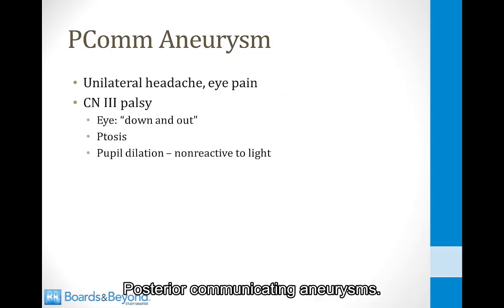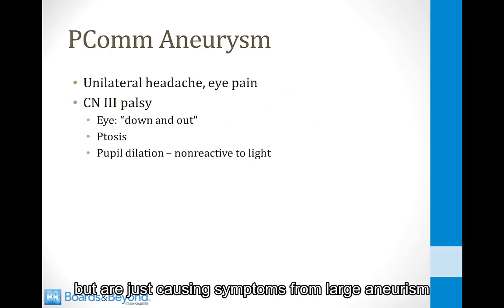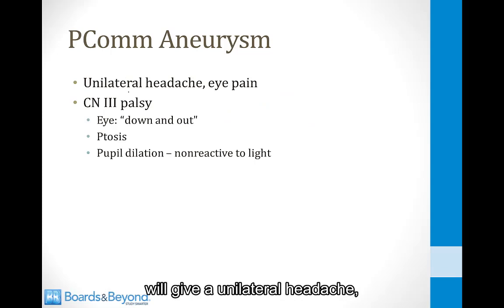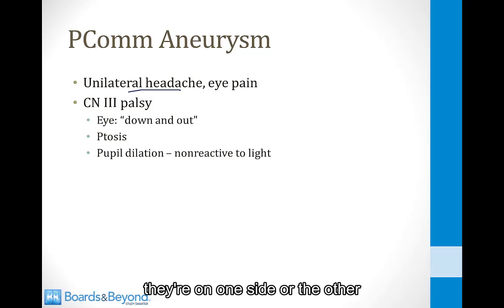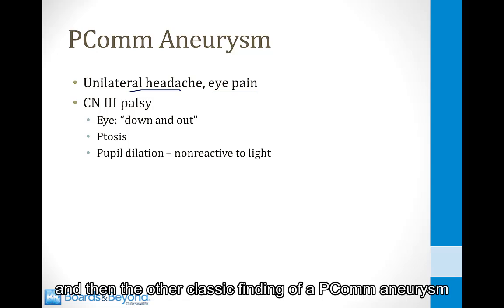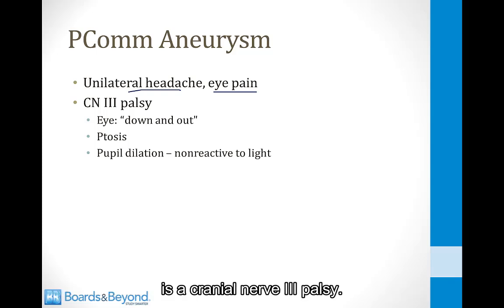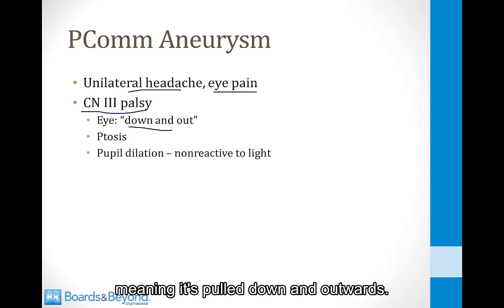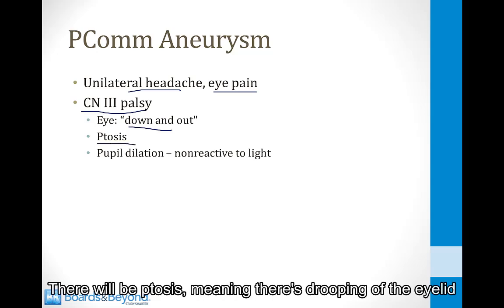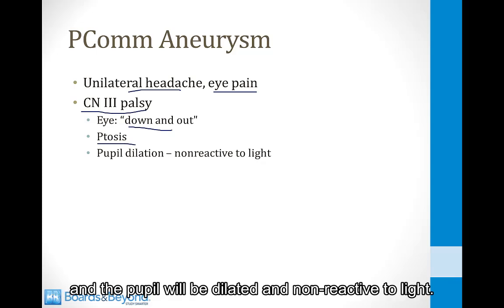Posterior communicating aneurysms, on the other hand, if they haven't ruptured but are just causing symptoms from a large aneurysm, will give a unilateral headache, because remember that drawing of the circle of Willis, they're on one side or the other, and they can sometimes cause eye pain. And then the other classic finding of a PCOM aneurysm is a cranial nerve 3 palsy. In this case, the eye will be down and out, meaning it's pulled down and outwards. There will be ptosis, meaning there's drooping of the eyelid, and the pupil will be dilated and non-reactive to light.